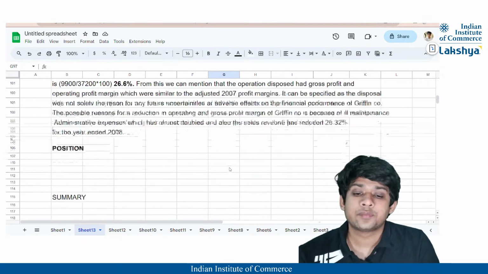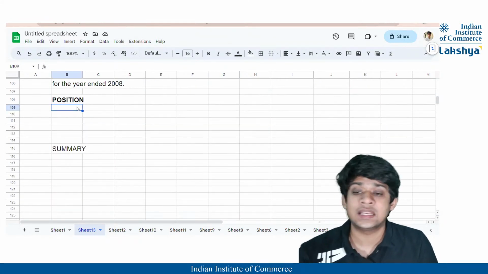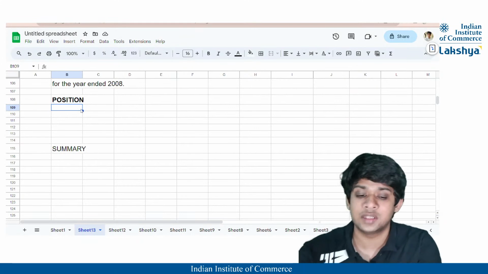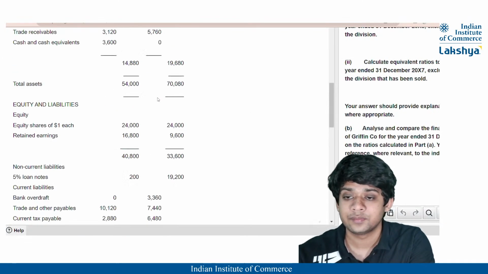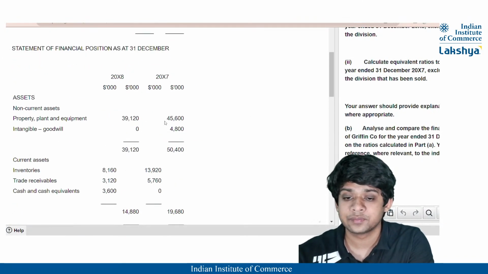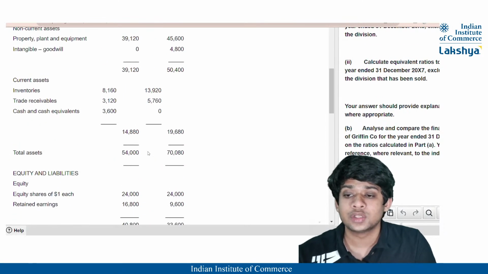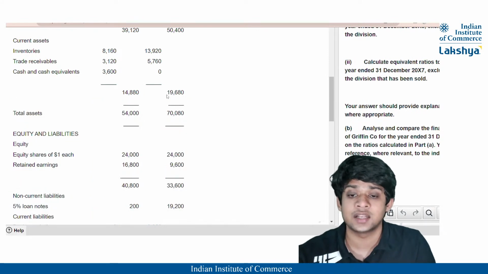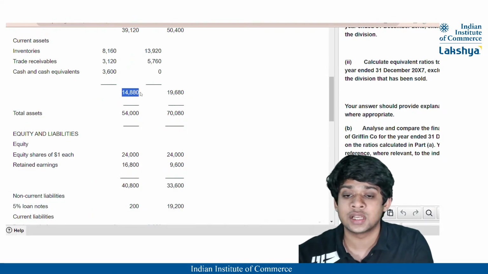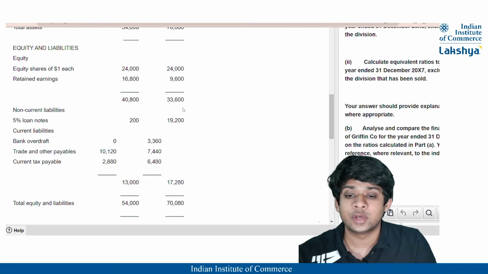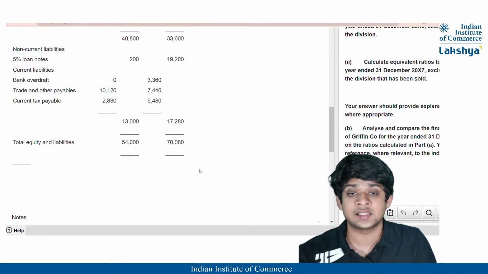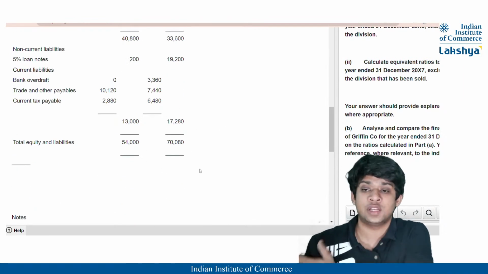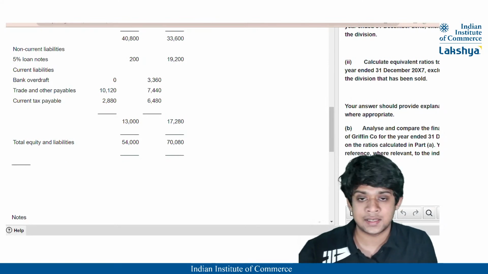Okay, so we can specify anything regarding that. For example, you can see your non-current assets, it is 50,400 here and now it has become 39,120, right? So that is your non-current assets which has reduced, and you can specify the reduction in that. You can also specify the reduction in the current assets. You can also specify that the current liabilities have reduced, but why they have reduced and how they have reduced, you have to understand in detail.